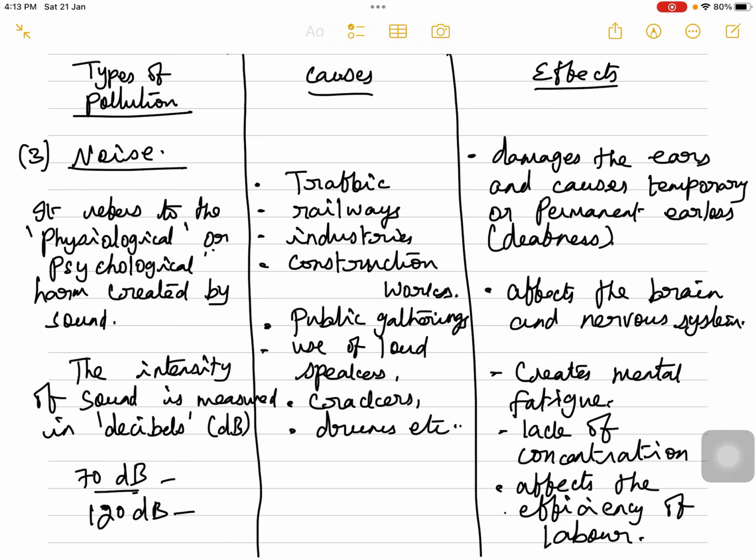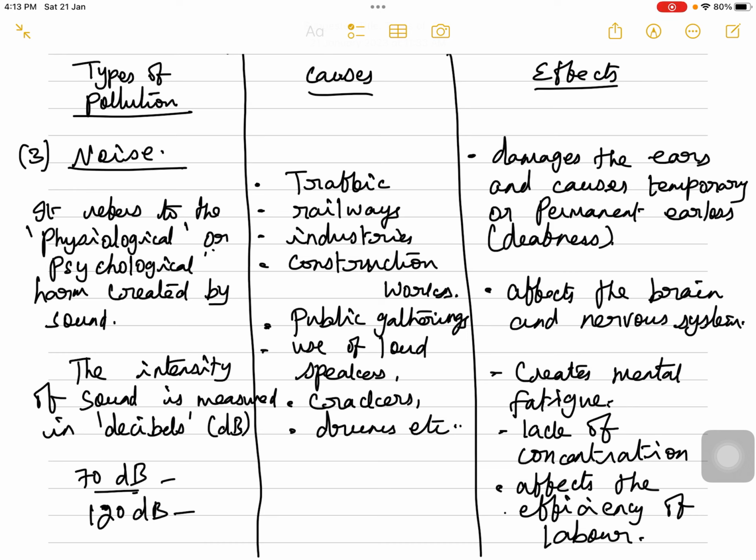The intensity of sound is measured in something called decibels. So human ears can hear the faintest sound at up to 1 dB. If somebody is whispering, it is up to about 30 dB. Normal conversation takes place at 60 dB. Motor engines and all have around 95 dB.